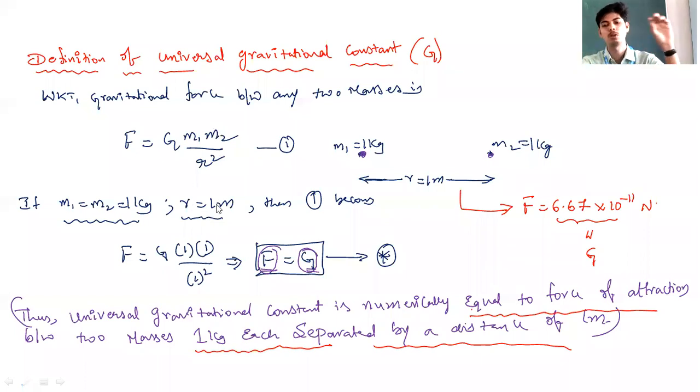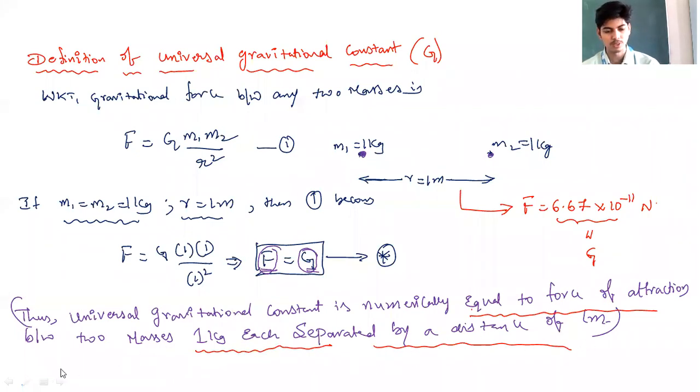Let us suppose both the bodies are separated by a distance of 1 meter. The distance of separation between the two masses is 1 meter. Then if you substitute 1 kg and 1 meter in the above equation, you will see that universal gravitational constant becomes numerically equal to the force of attraction between these two masses. So we have defined universal gravitational constant as numerically equal to the force of attraction between two masses of 1 kg each, separated by a distance of 1 meter.